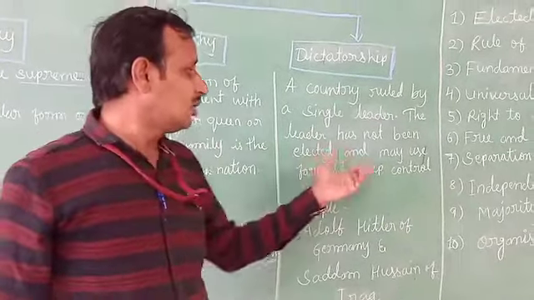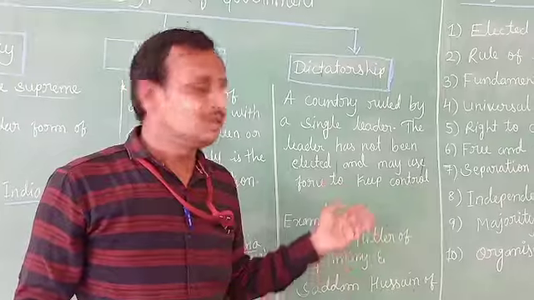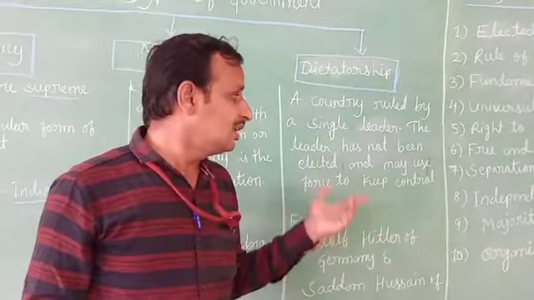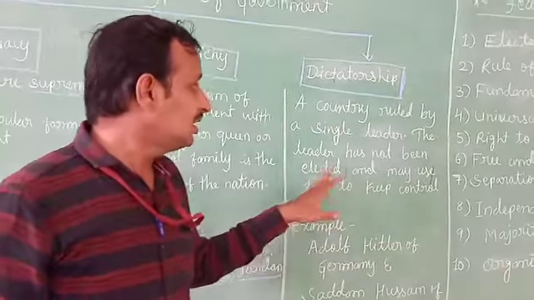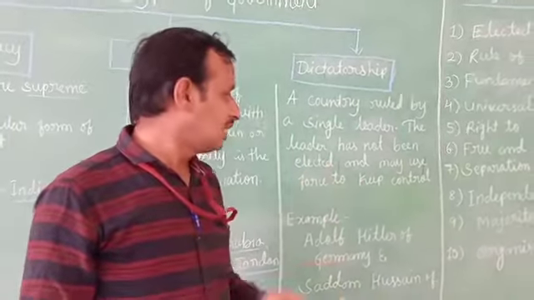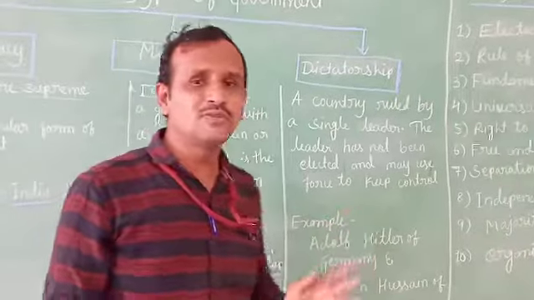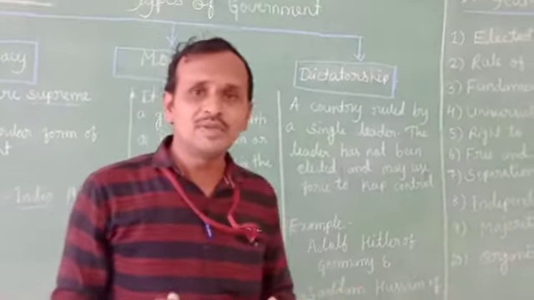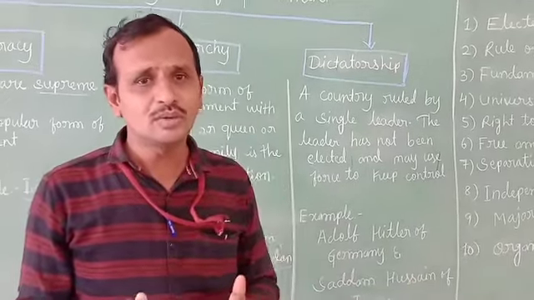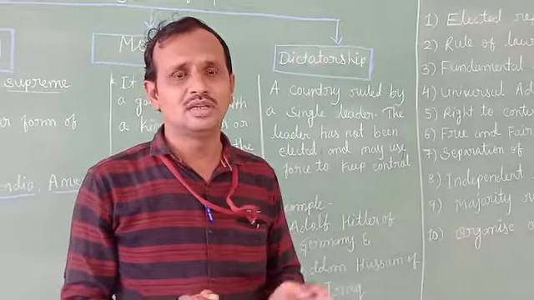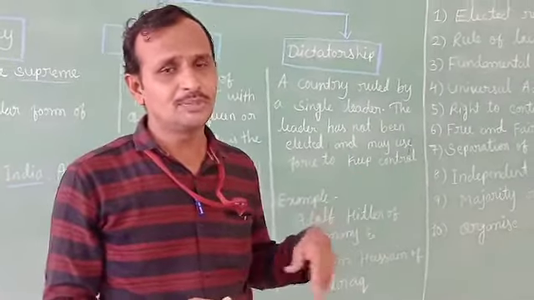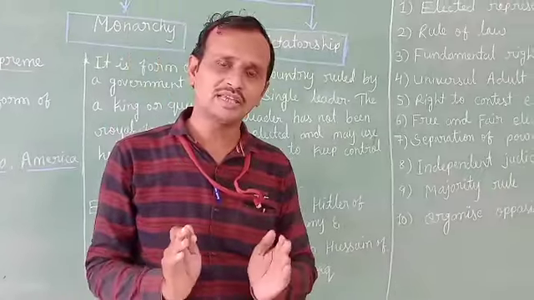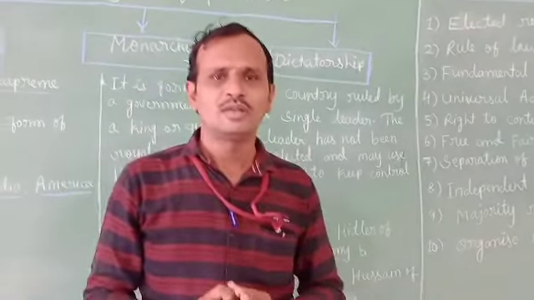That means the leader is not elected by the people. He is a single leader, and sometimes it seems like forceful rule. In this type of government, people cannot raise any question against the government.